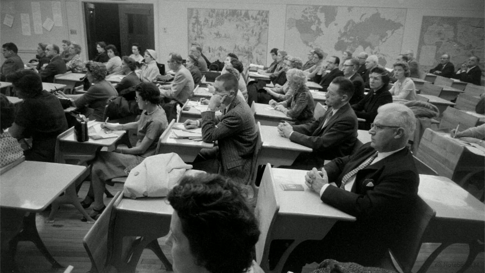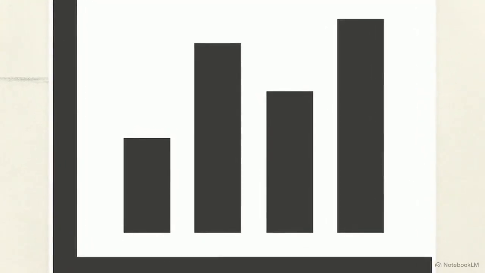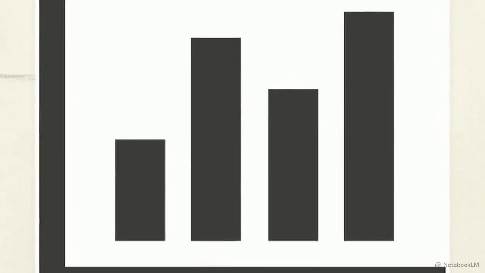For decades, researchers have measured adult education by counting how many people sat in a classroom. This chart shows the standard output of those surveys. They ask a binary question: did you participate in a class over the last year? And tally the yes or no answers into aggregate columns.